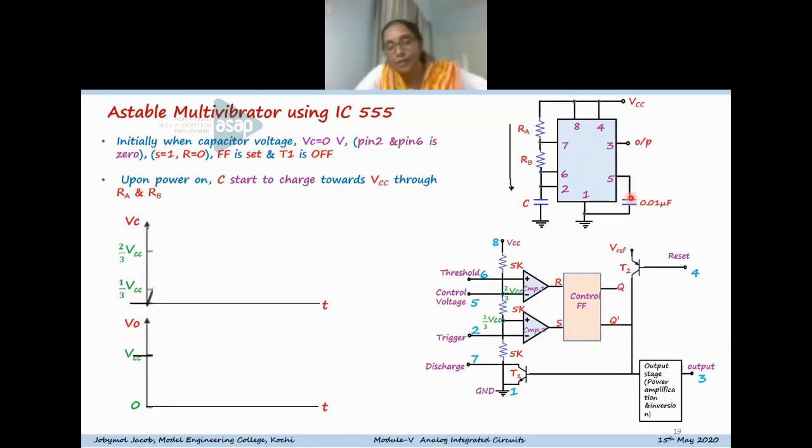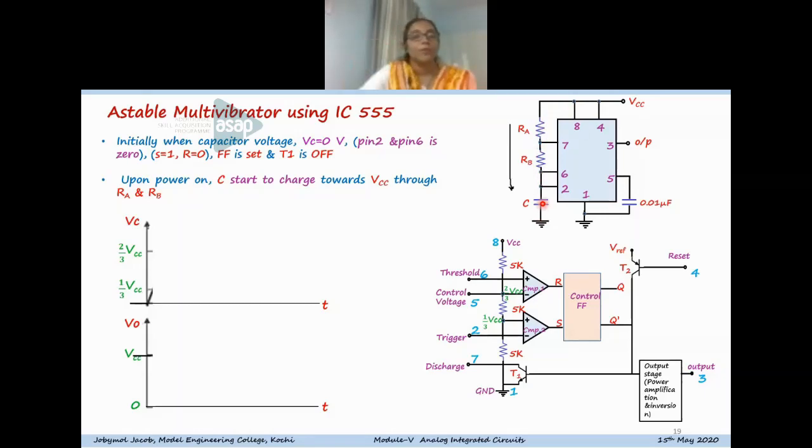If you are not using the control voltage externally, you have to use a 0.01 μF capacitor connected from that point to ground to bypass any ripples or high frequency noise from the supply voltage, so that it will not affect the operation of the system. RA and RB are connected from the supply voltage to the capacitor.